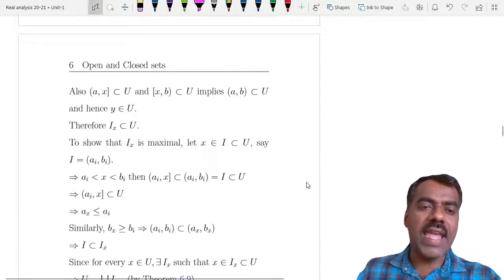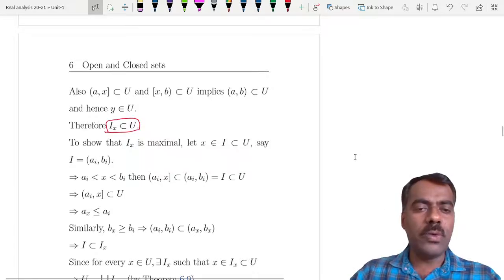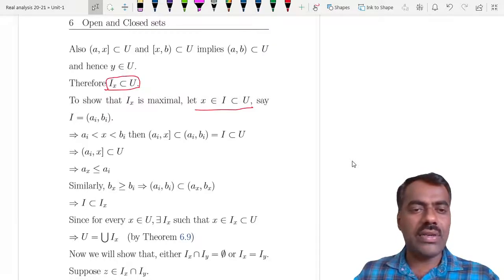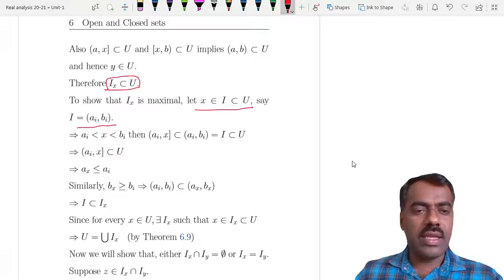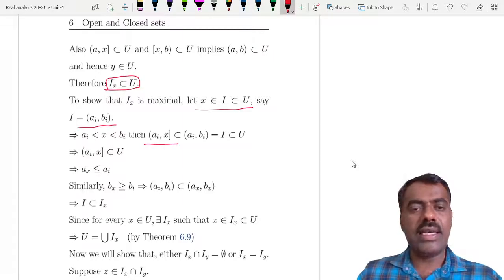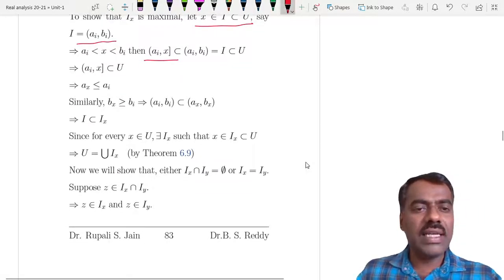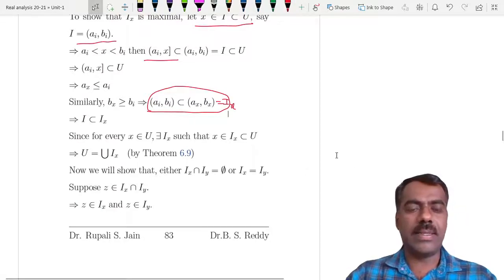That shows that Ix is a maximal open interval contained in U. Now to prove maximality, you take any open interval satisfying this condition, and you can call that open interval (ai,bi), right? Therefore x is in (ai,bi), so you can easily see that (ai,x) is contained in U. Similarly, (x,bi) is contained in it. That shows that (ai,bi) is contained in (Ax,Bx), which is Ix, right? So therefore I is contained in Ix.